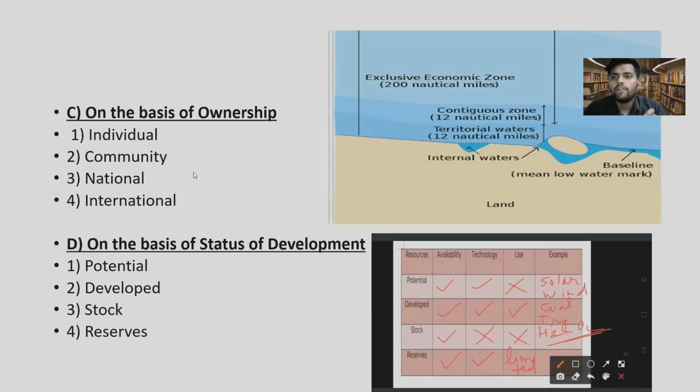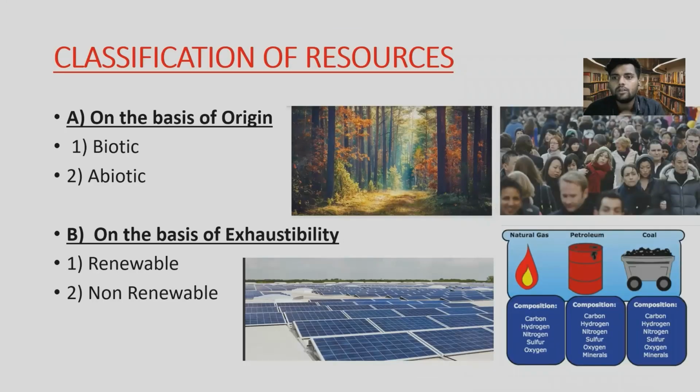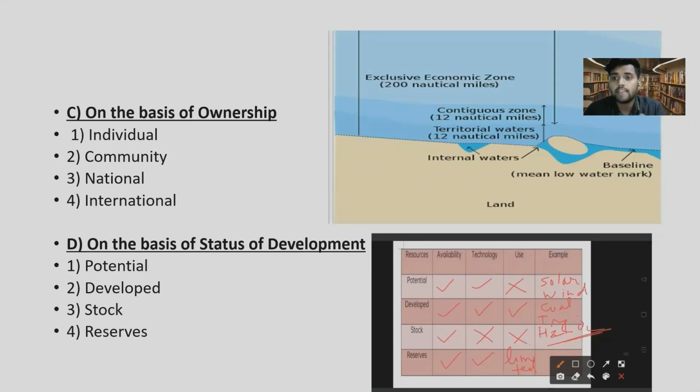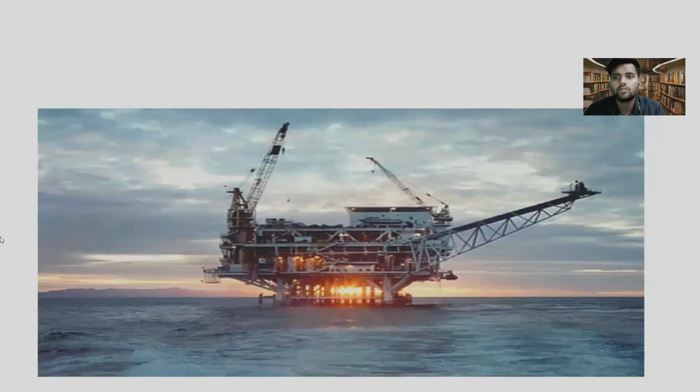Okay, so far we have talked about the resources that exist on land. Now what about the resources that exist in seas and oceans? As you know, 75% of the total Earth area is covered with water, and 96.5% of this total water is exclusively of oceans and seas. So it is a very vast amount. So numerous resources are found within the oceans and seas.